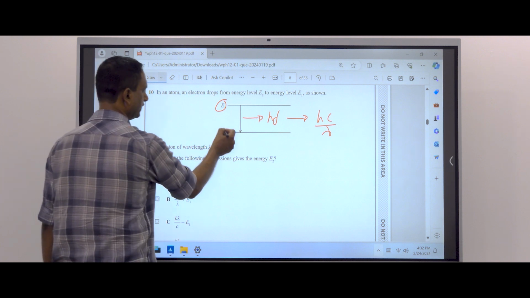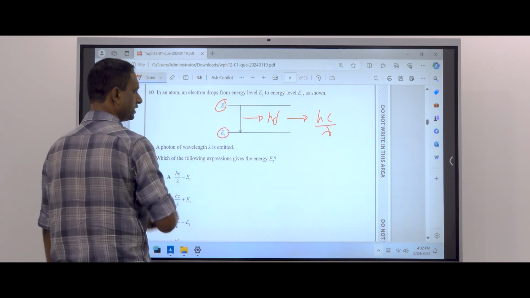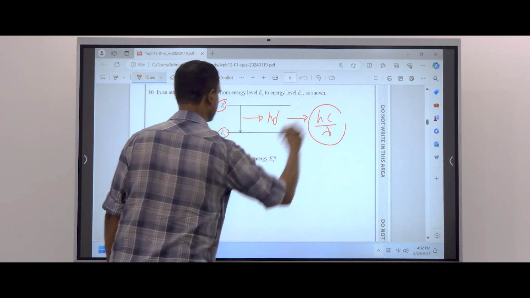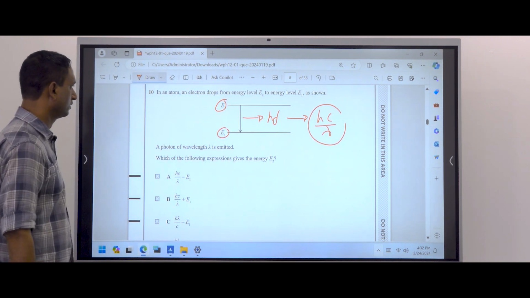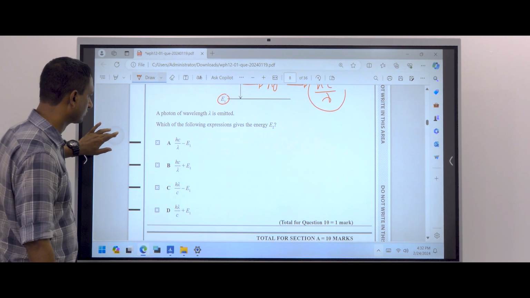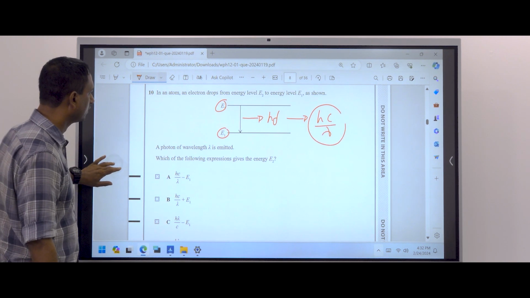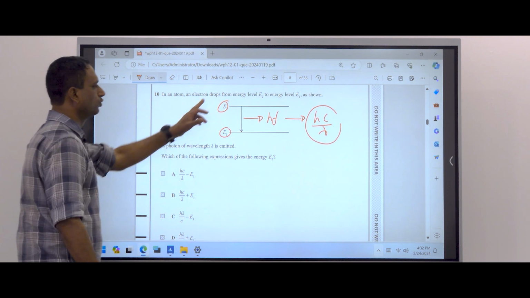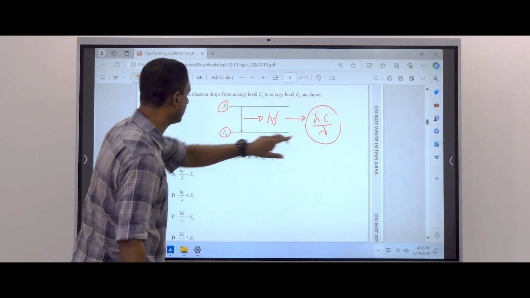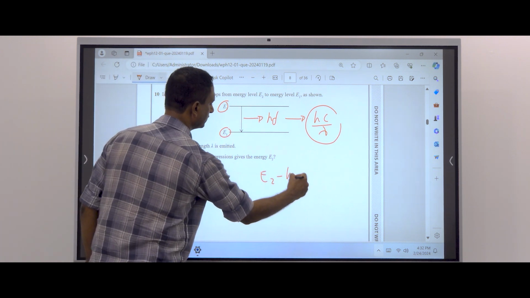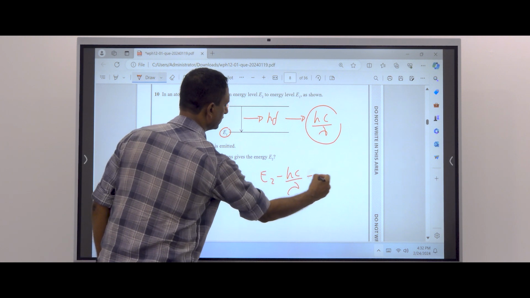Then this energy must be less than E2 by this amount. It's an easy question. We have to find E2. Then E2 minus hc over lambda is equal to E1.